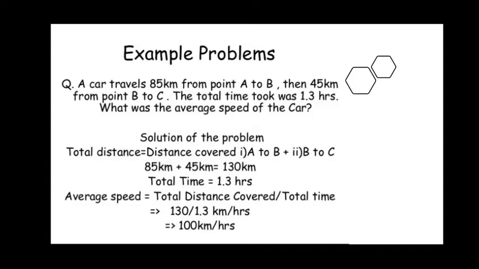So in 1 hour it has covered 100 kilometers. Since in the question it has been given in kilometers and hours, we have retained the answer in kilometers and hours only. But if they ask us to convert it into SI units, you have to convert kilometers to meters and hours into seconds.